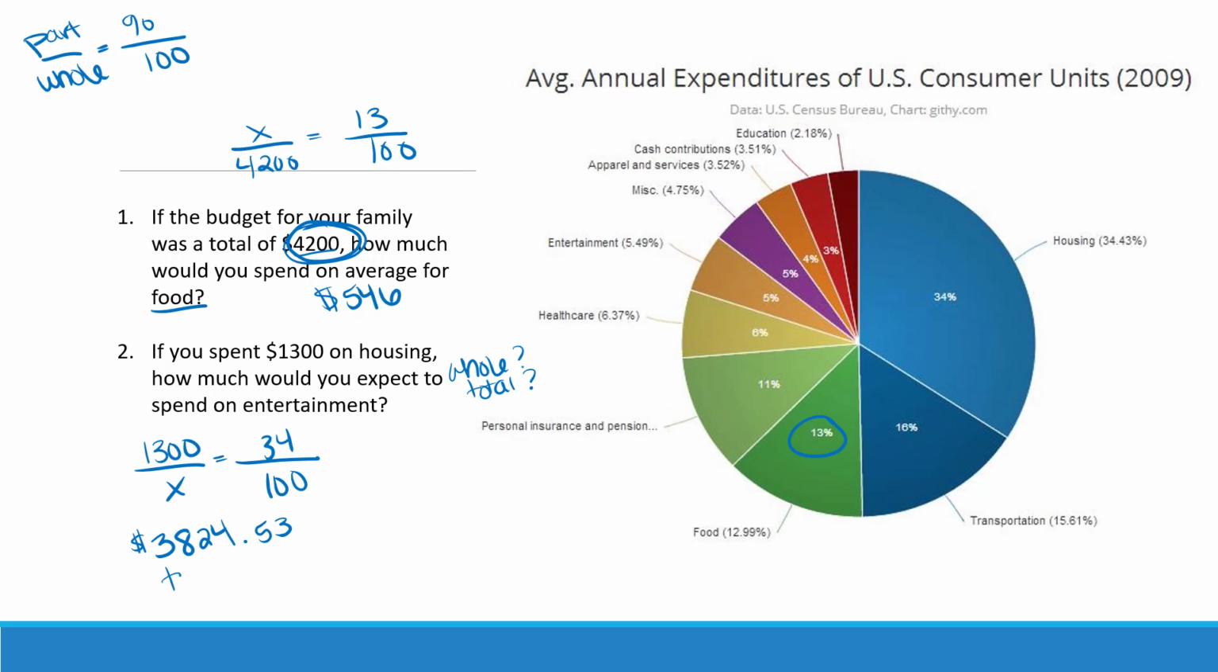This does not answer our question. What we just found out was the total amount of money that these people are spending. This is their average annual expenditure. Now, if we want to know how much they're going to spend on entertainment, we're going to set up a proportion for entertainment. So we're going to use 5%. So we're going to say, what is 5% of their total budget, which is $3,824.53. So we're going to do 5 times $3,824.53, and then we're going to divide by 100, and we're spending on average approximately, if we rounded, $191.23.